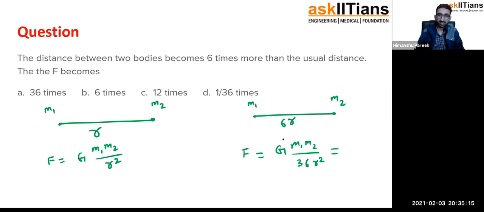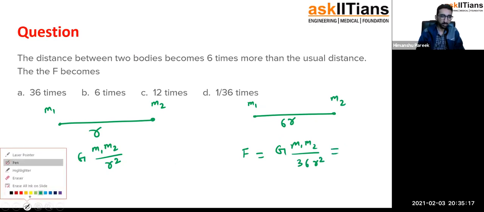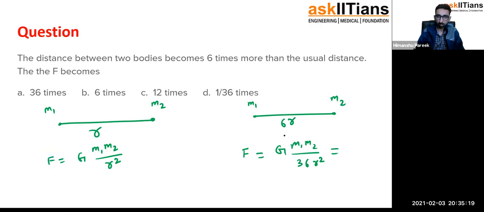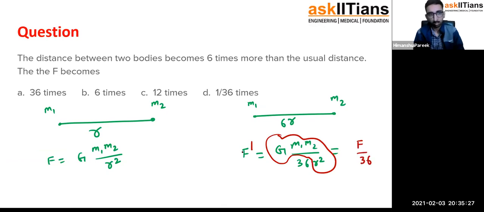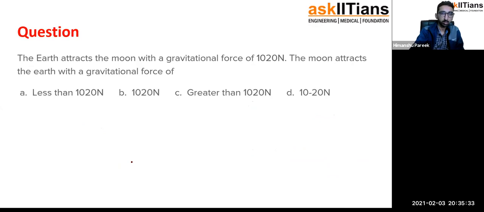Now you can see this term, G m1 m2 by r square, is nothing but F. So this will become F over 36. Sorry, this is F prime, the new force. So the new force will become 1 by 36 times the original force. All right. So let's take one more question, the last question. I hope you are able to understand all the questions.